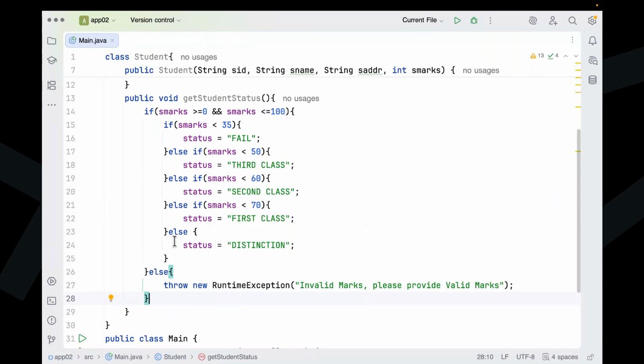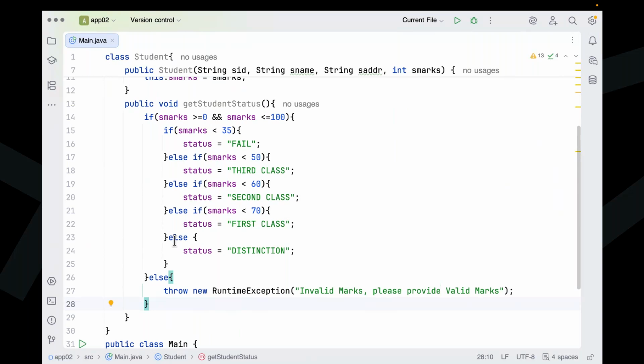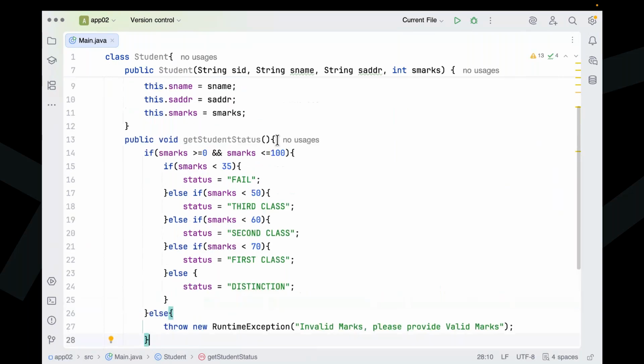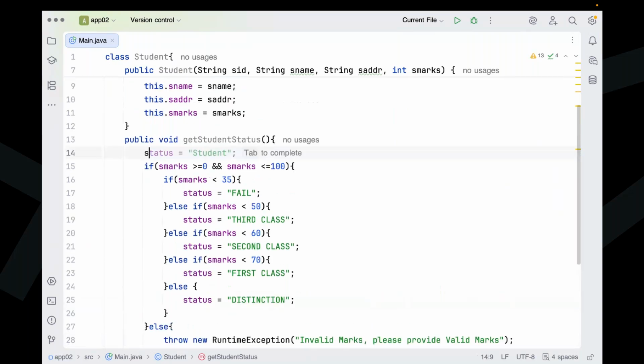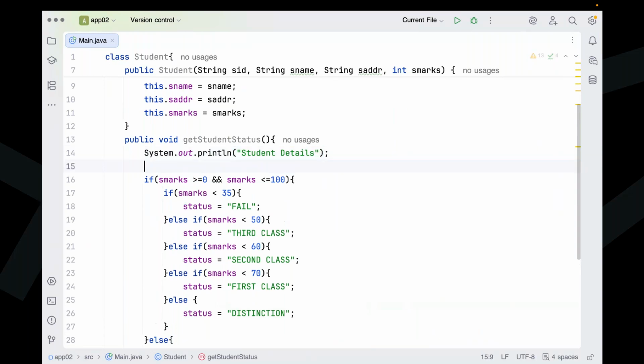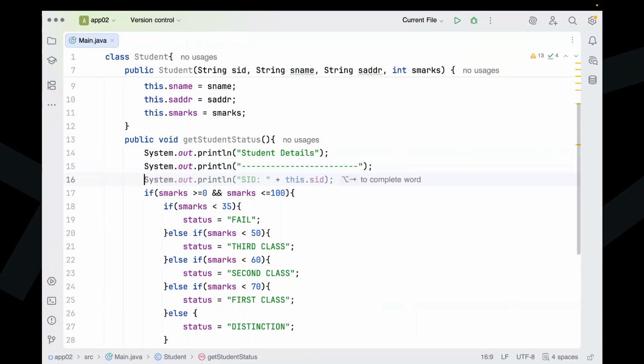Do one thing. First of all, let me display the values here. System.out.println student details. System.out.println with a blank space. System.out.println student ID.